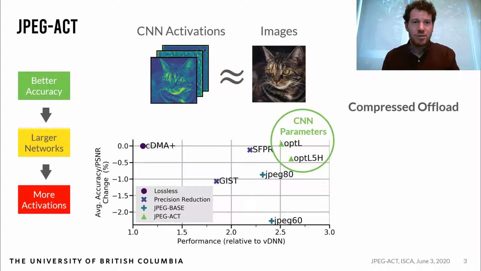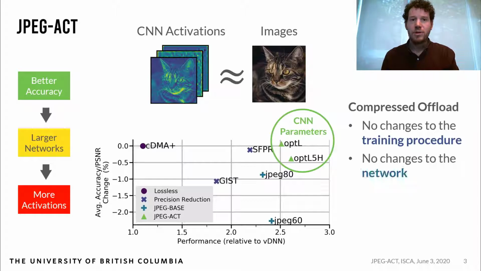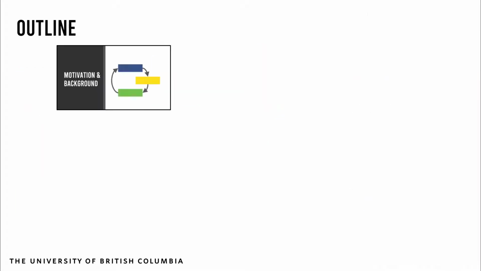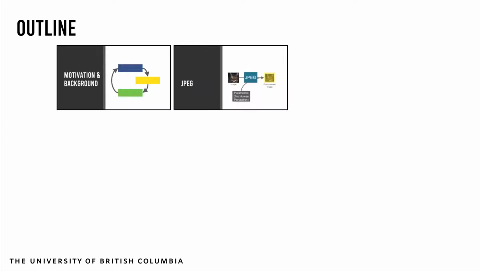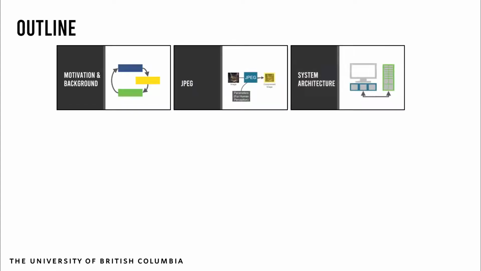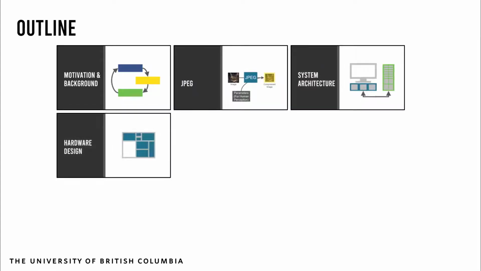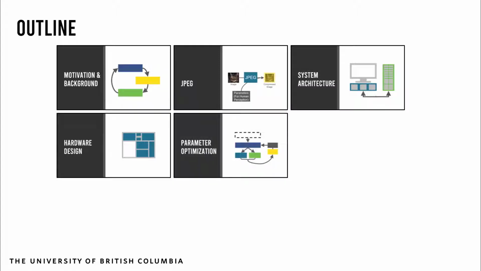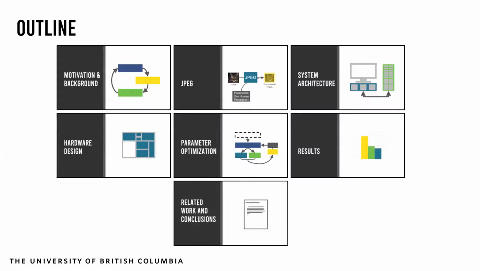JPEG-ACT is an offload accelerator that takes advantage of this compression through a compressed offload and has no changes to the CNN training procedure, no changes to the network architecture, and uses an optimized compression to minimize accuracy loss. In this video, we'll go through some background information on training, an introduction to the JPEG algorithm and why we chose it, the system architecture of JPEG-ACT, the hardware we introduced for the JPEG-ACT accelerator, the optimization of the compression parameters, results, related work, and conclusions.